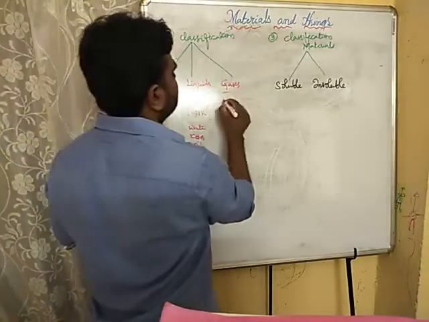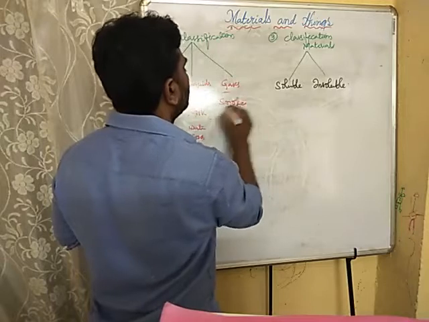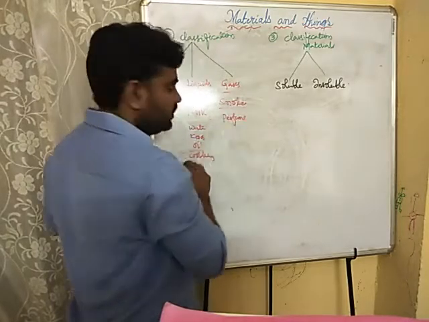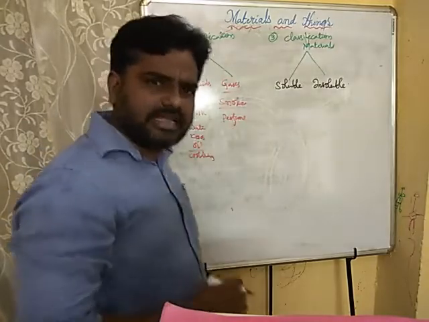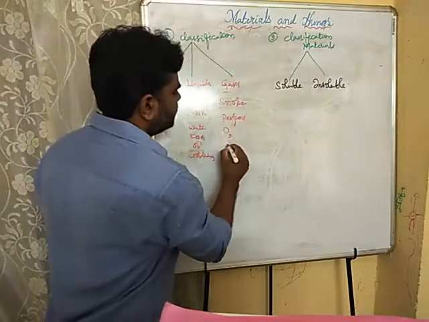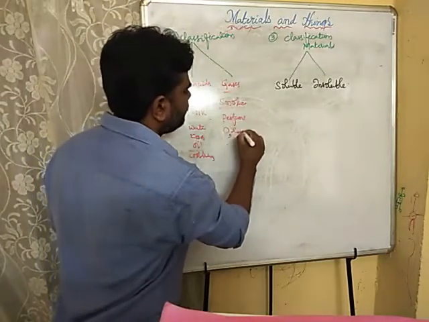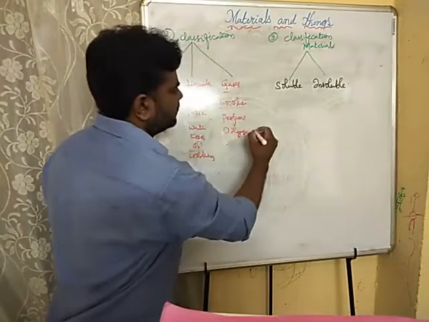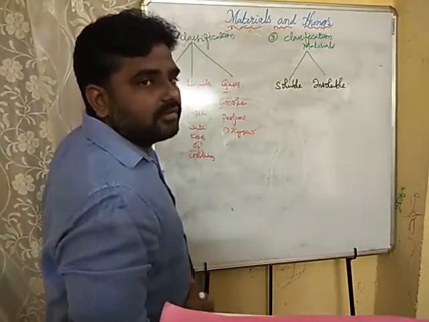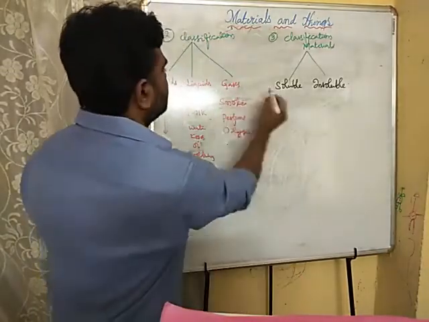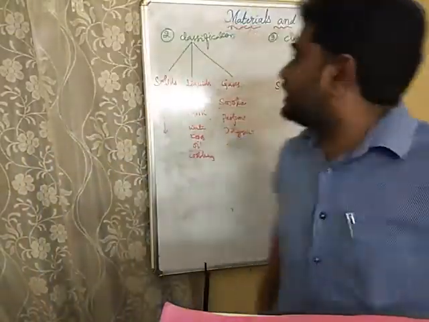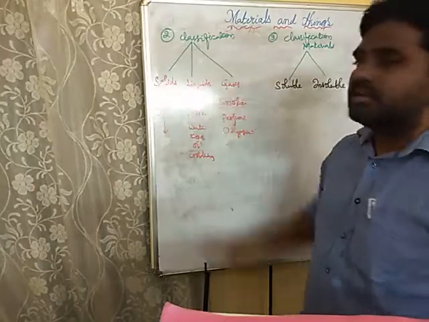And coming to gases, many gases, of course, smoke, perfume bottle, and different types of gases you can see, mainly oxygen, which is very essential to survive for all the living beings. So like that the materials were classified into three categories, that is solids, liquids and gases.